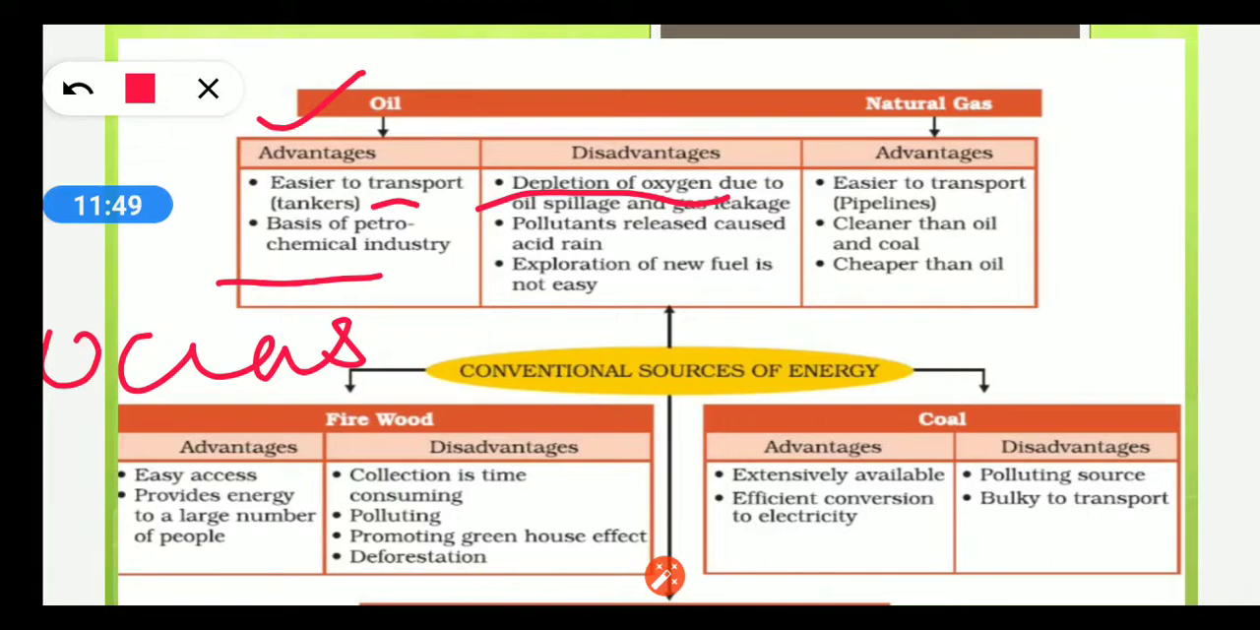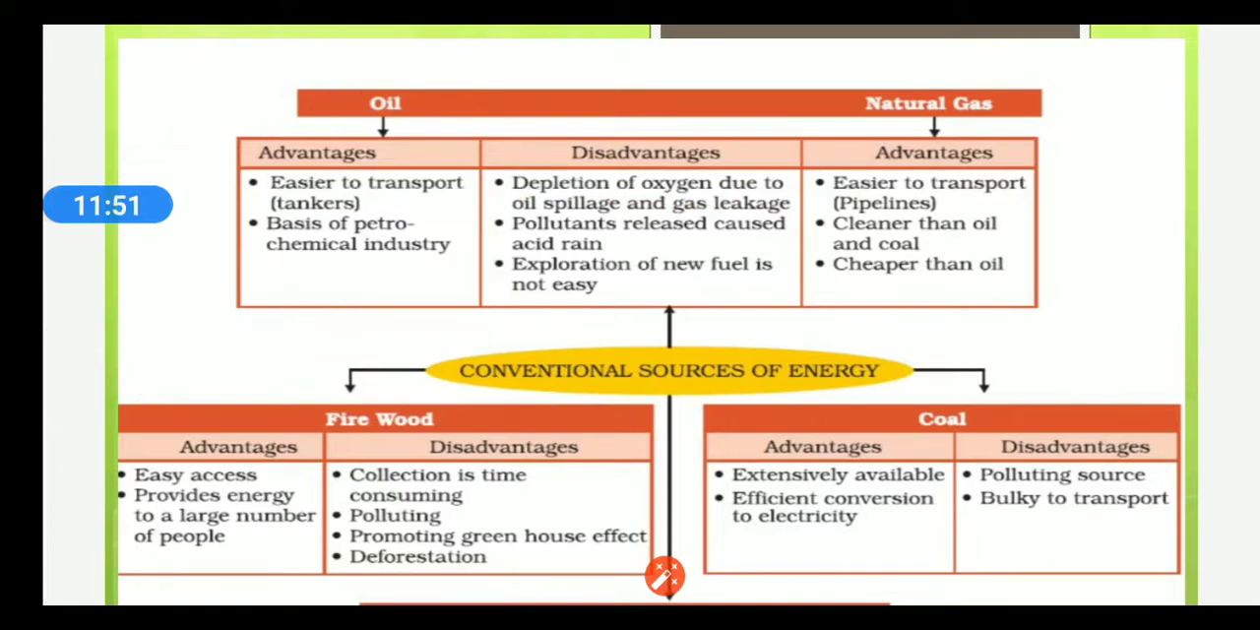So oil spillage is a major disadvantage of using oil. Pollutants which are released by burning of oil can cause acid rain as well as greenhouse effect. Exploration of new fuel is not easy. What do you mean by exploration? Exploration is nothing but digging out of new sites for fetching new sources of oil. So exploration of a new site for obtaining oil is not easy.